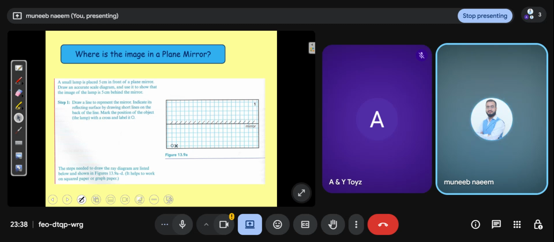So how can we solve this? A small lamp is placed 5 centimeters in front of a plane mirror. There is a mirror, and draw an accurate scale diagram. Use it to show that the image of the lamp is 5 centimeters behind. So how can you show that?